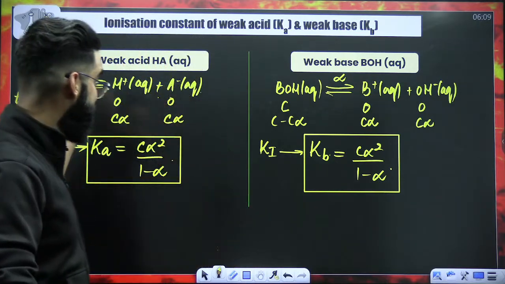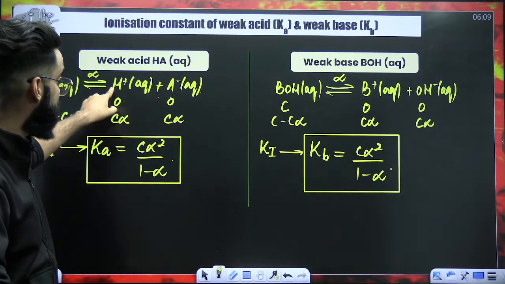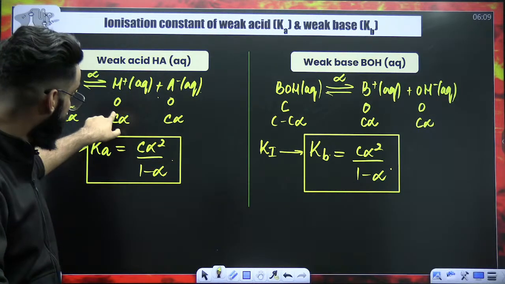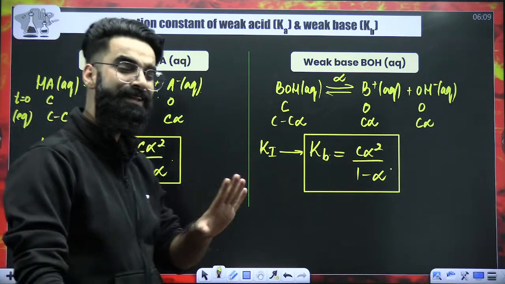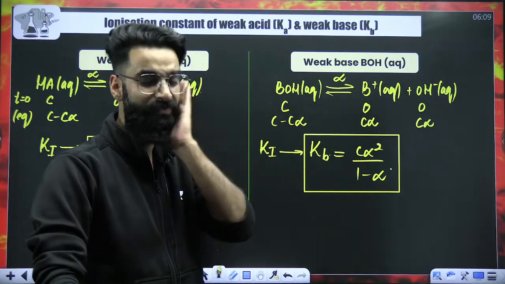Perfect. But if you change the stoichiometry, for example, let's say it was 2 times H positive, here it will be 2 times C alpha. Here you have to introduce 2 as well. Perfect. I hope that is something which you already know.